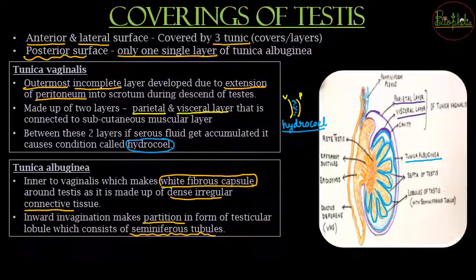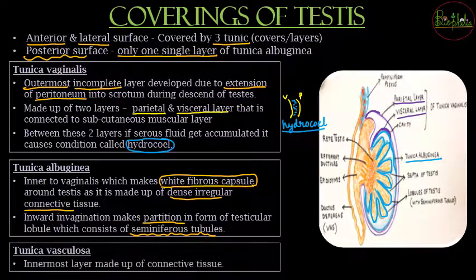अब tunica albuginea के बाद सबसे internal layer आती है, that is called as tunica vasculosa. So tunica vasculosa is going to be the innermost layer, and it will be made up of connective tissue. So वो connective tissue है, यानी all those vascular structures are going to be present in this layer. That is why the name, that is tunica vasculosa. So these make up the three coverings or three tunics of the testis.